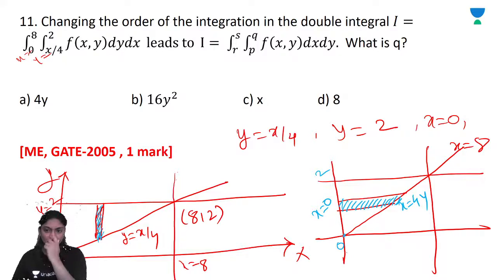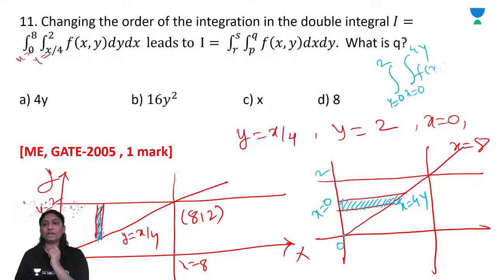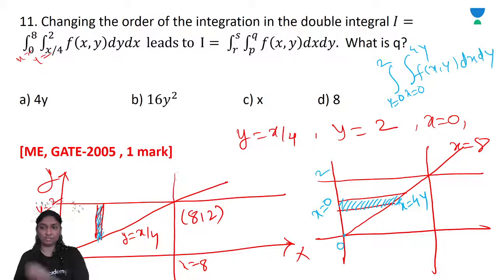You will get x varying from 0 to 4y and y varying from 0 to 2, the integral of f of xy dx dy. First integrate with x, then dy.